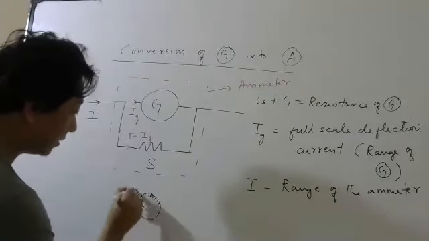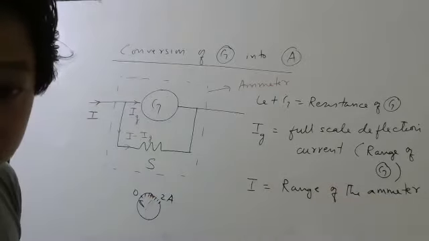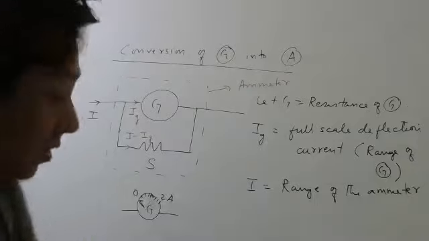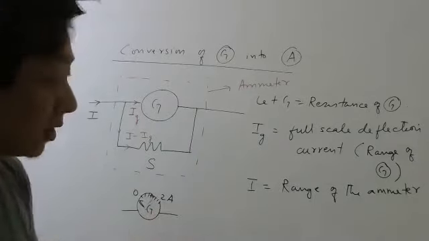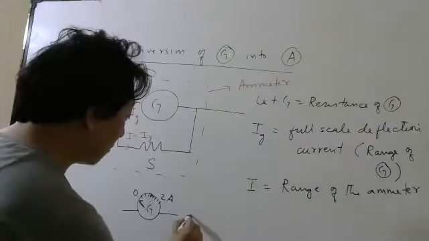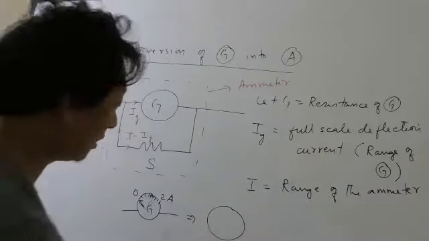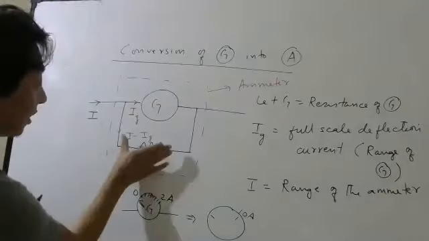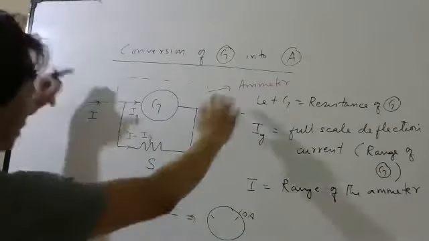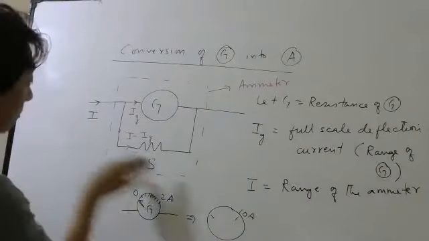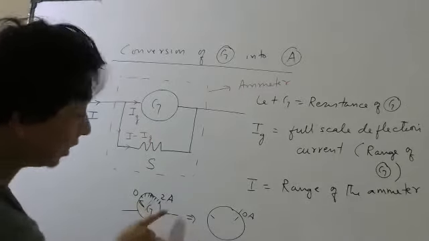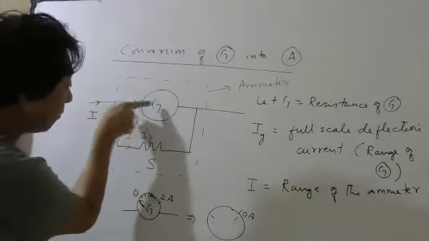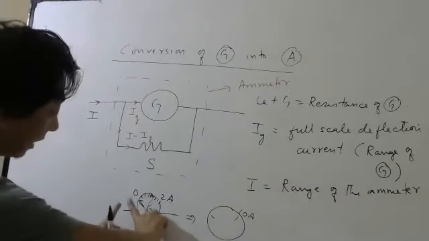Okay, write down quickly. So basically, you have a galvanometer whose range is 0 to 2 ampere. Now you want to convert the same galvanometer into, let us say, 10 ampere. Then you have to put a shunt here so that when 10 ampere flows in this circuit, the needle will deflect fully. Because it needs 2 ampere to deflect fully, when 10 ampere is flowing, 2 ampere should go through the galvanometer, so that it can deflect fully.